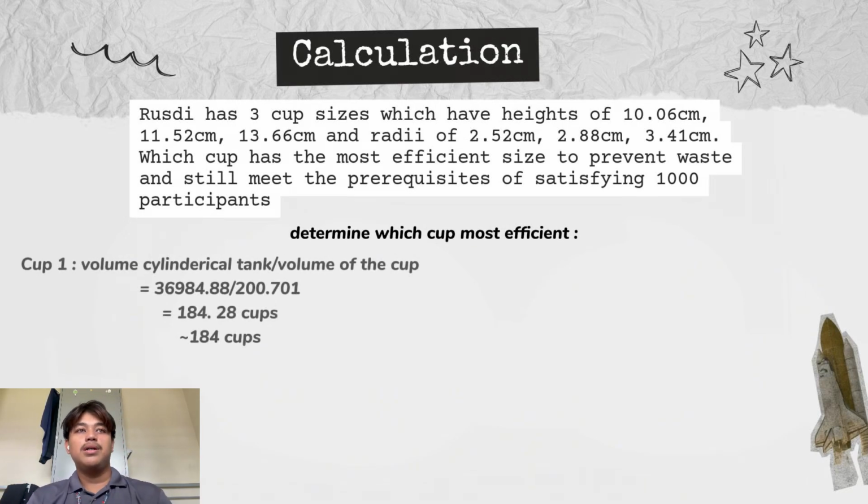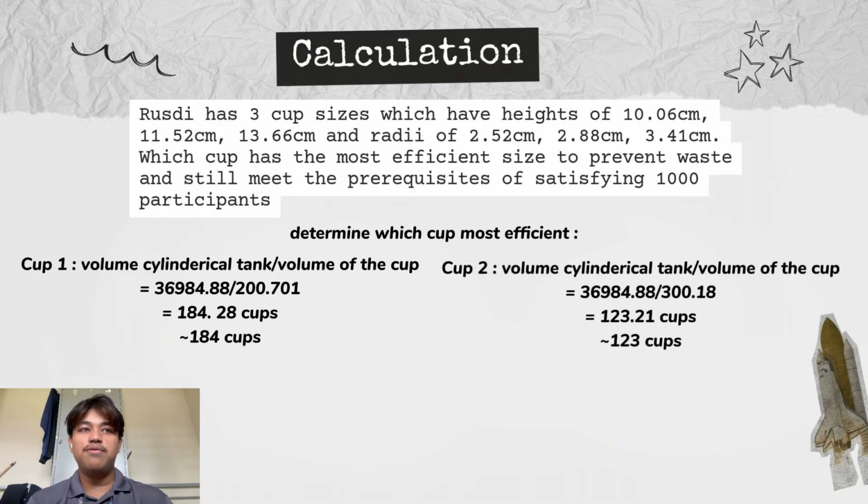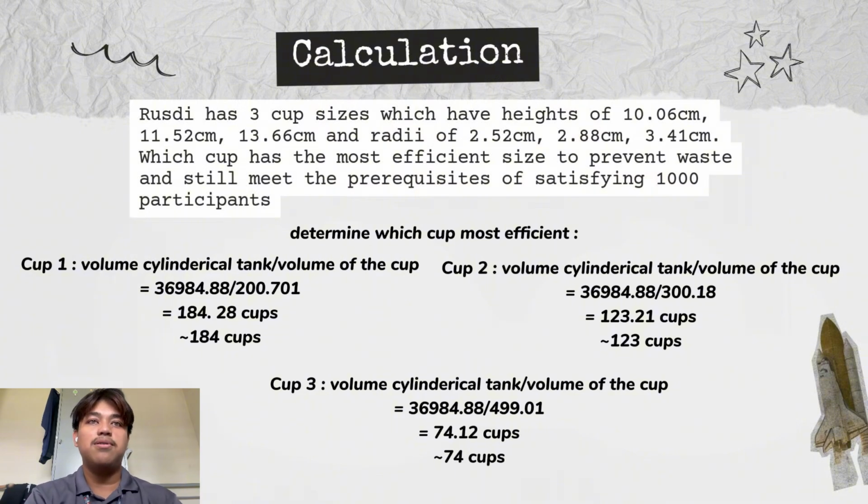For the first cup, we use the volume of the cylindrical tank divided by the volume of the cup, which we will get 184.28 cm cube, which is equivalent to about 184 cups. Same goes to the second cup. We divide the volume of the tank by the cup, we will get about 123.21, which is about 123 cups. And then next, cup number 3 will use the same formula too, which we will get about 74.12, which is 74 cups.